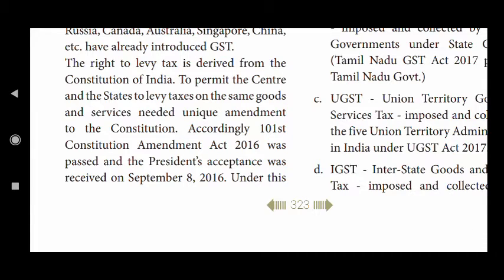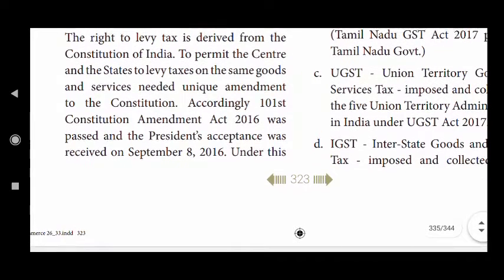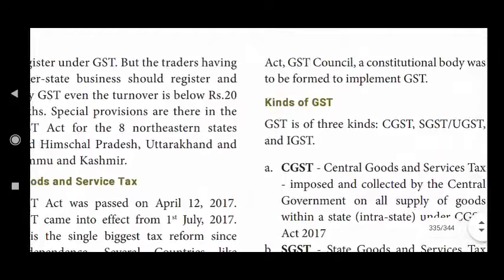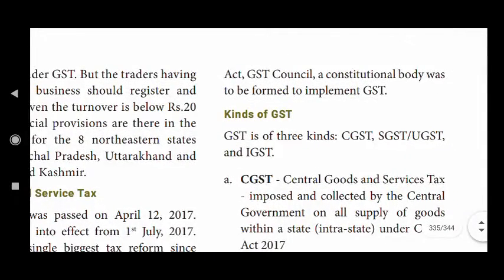The right to levy tax is derived from the Constitution of India. The Constitution says you have a right to levy tax on goods and services. To permit the center and the state to levy taxes on goods and services, the 101st Constitution Amendment Act 2016 was passed. The President gave assent in September 2016. Under this Act, the GST Council, a constitutional body, was to be formed.